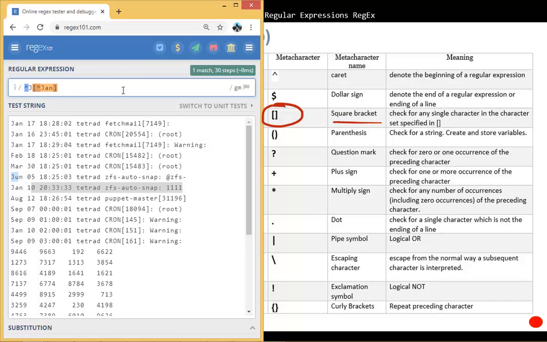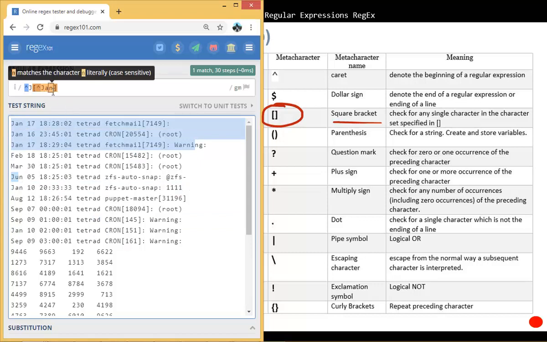So as you can see, it has matched June, because June starts with J, but it has ignored everything that starts with Jan. So it has ignored this, it has ignored this that I just created, and it has ignored these three. So anything that starts with J is fine, as long as it's not Jan. So that's if you want to negate something. So you put the caret inside the square brackets.